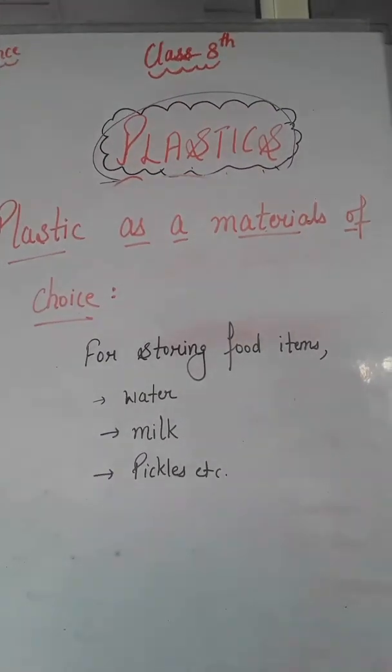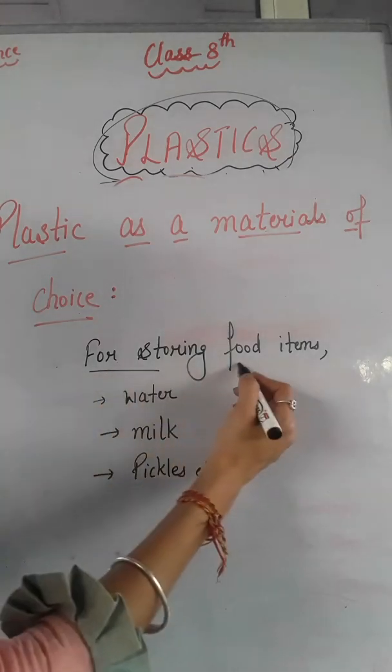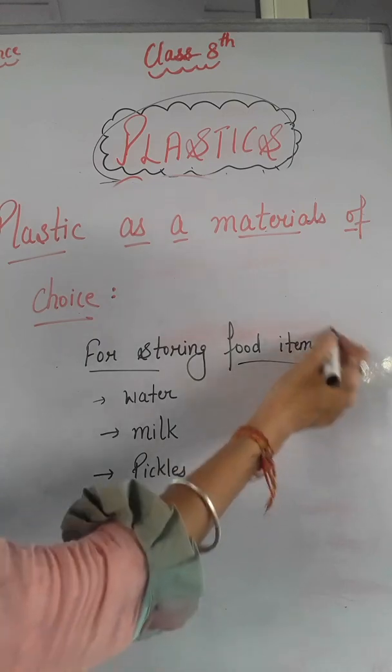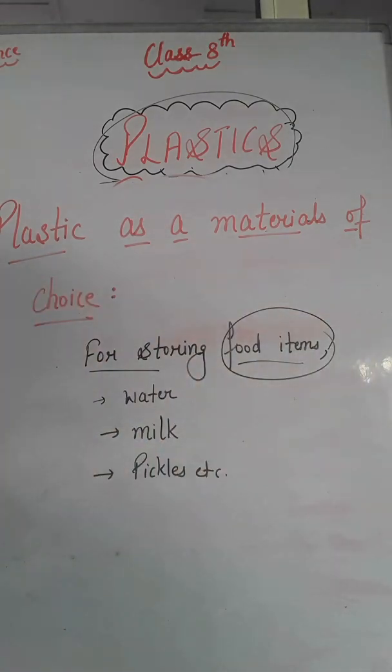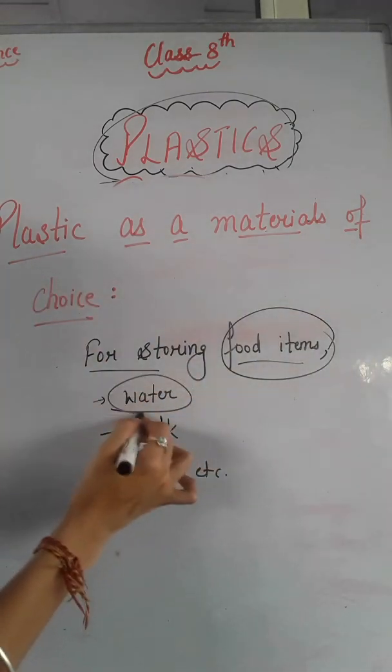Now our next topic is plastic as a material of choice. Means to say that many things are made up of plastics which we can use in our homes, right? So plastic जो basic need हो गई हर एक person की, because plastic is used for storing food items. Many food items are stored in plastic containers, for storing water, right?